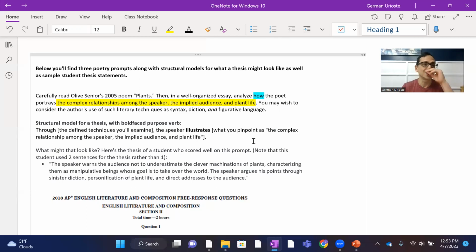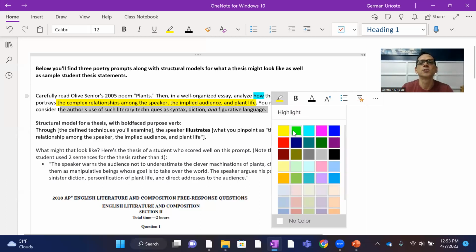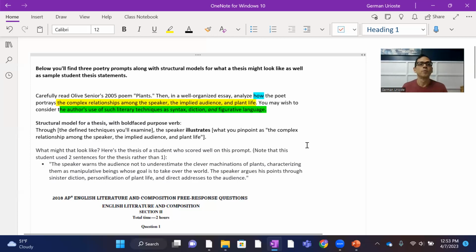You may wish to consider the author's use of such literary techniques as, we'll highlight this green, syntax, diction, and figurative language, right? So in your thesis statement and throughout your analysis, and these essays don't need to be more than 4 paragraphs, a brief intro, you don't need a lengthy intro, a couple of well-developed body paragraphs, and a brief conclusion, right? You'll need to showcase these two things, right?